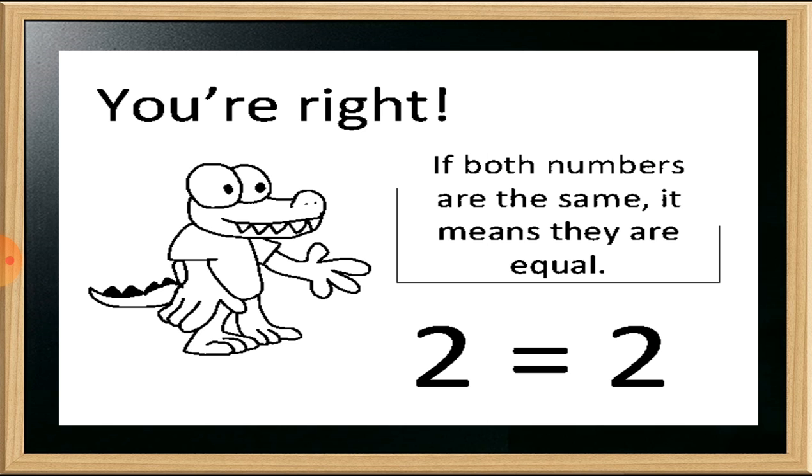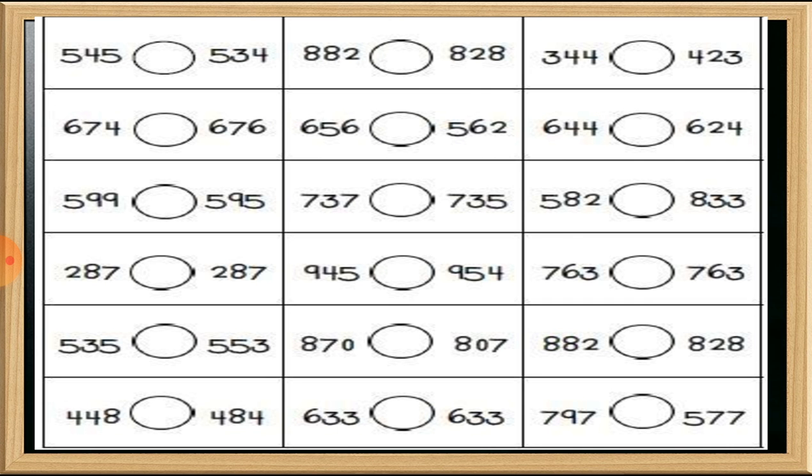It indicates that the numbers on both sides are equal and the same number is at both sides. The left side is the same number and the right side is the same number. So we have to put this equal to sign. Understood, students? Now here are some exercises, some examples for you.